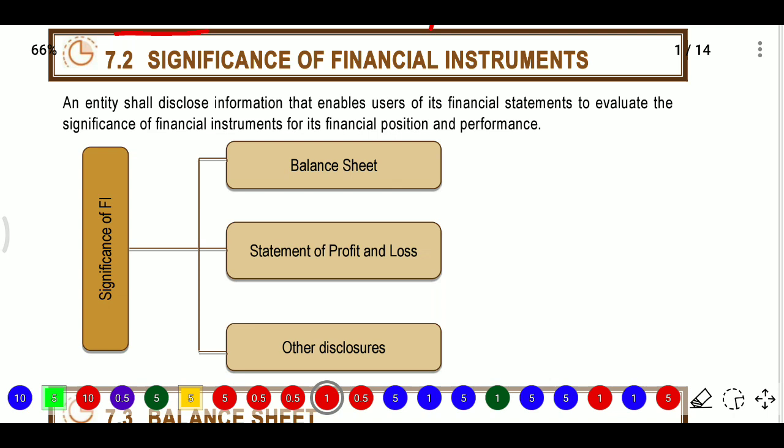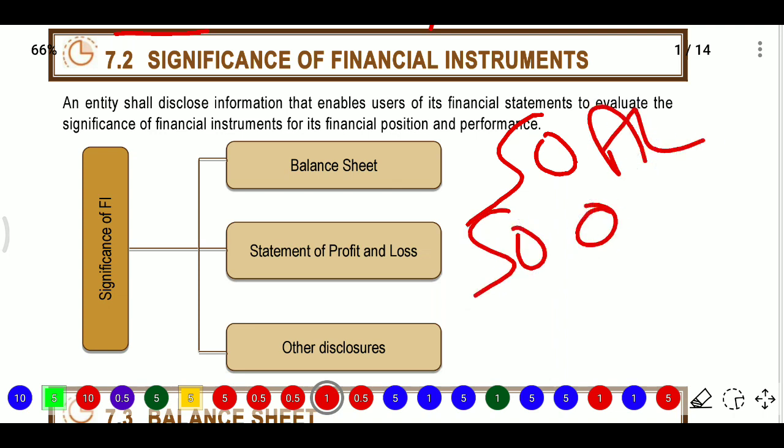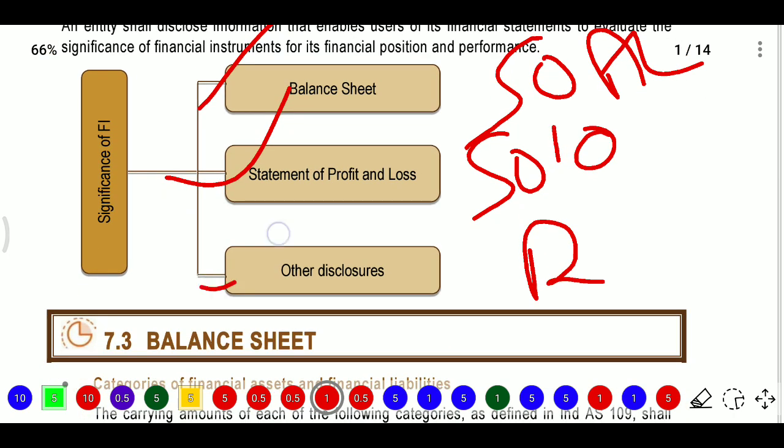So for significant financial instruments, the entity shall disclose information that enables users of its financial statements to evaluate the significance of financial instruments for its financial position and performance. Here, significance of financial instruments means, in financial statements, we have the statement of changes, statement of assets and liabilities, statement of operations, and disclosures, cash flow statements. So balance sheet, statement of profit and loss account, and other disclosures.